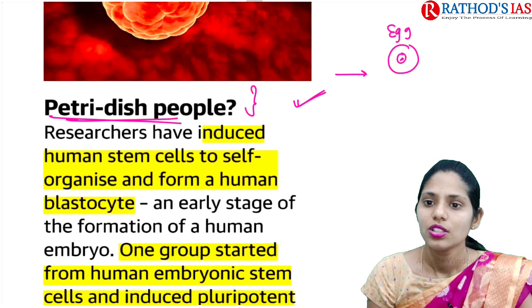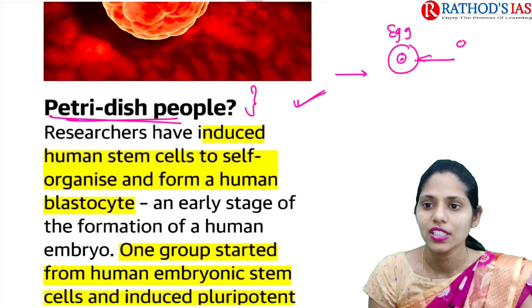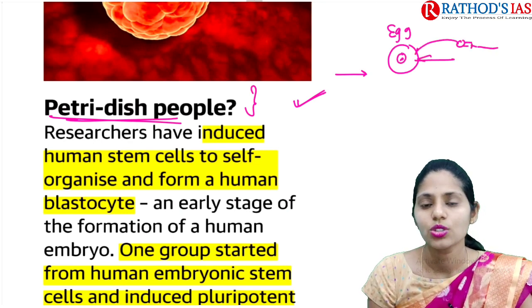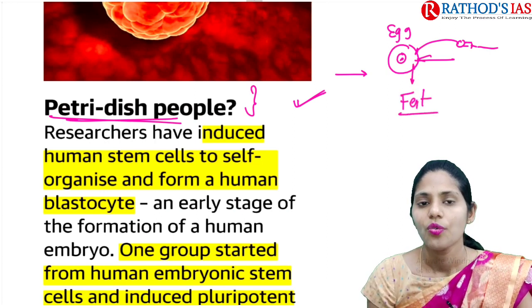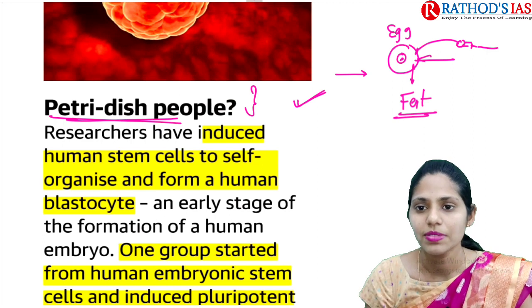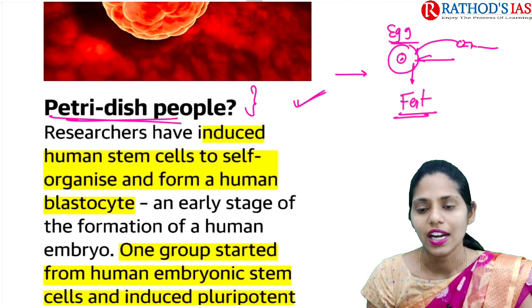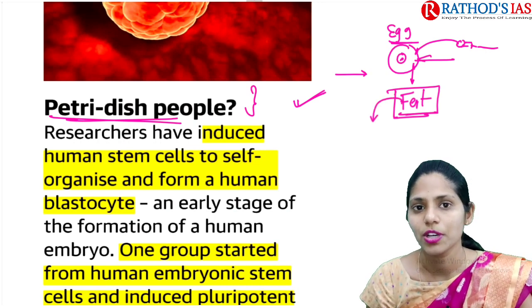Whenever an egg is there and a sperm comes and attaches to this egg, that process is called fertilization. Fertilization means whenever a sperm comes and joins with an egg. After fertilization, that leads to the formation of an embryo.